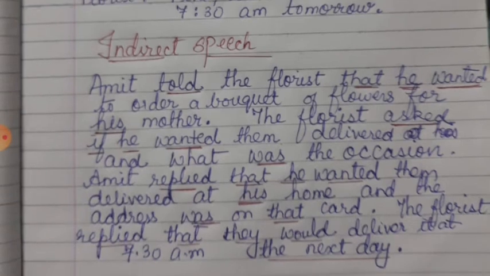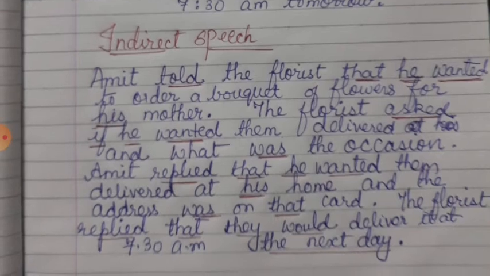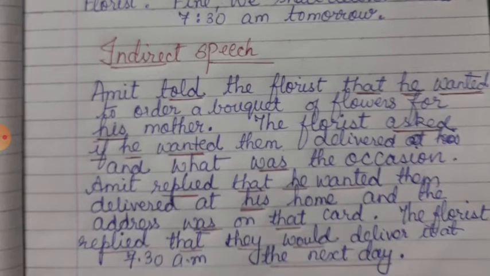So here the florist is asking, do you want them delivered and what is the occasion? Now whenever it's an interrogative sentence, your reporting verb will be asked, because you are asking. So the florist asked, A-S-K-E-D, asked. Now in an interrogative sentence, you always use the conjunction if or whether. So the florist asked if you, that means who? Amit. So in place of you, you will use he.